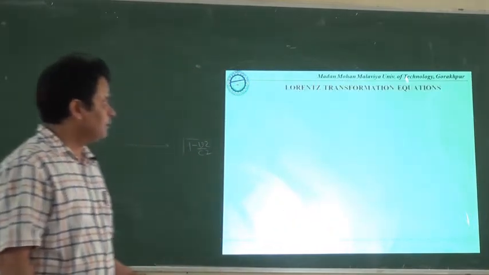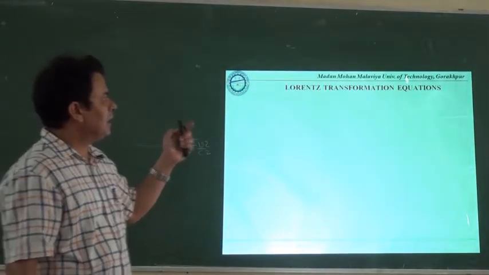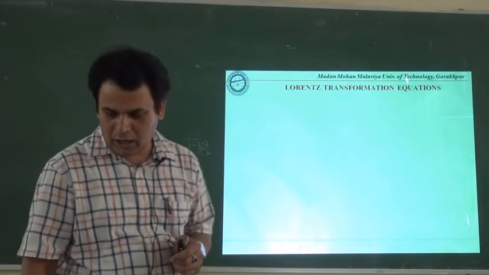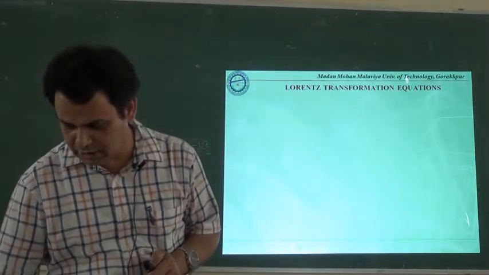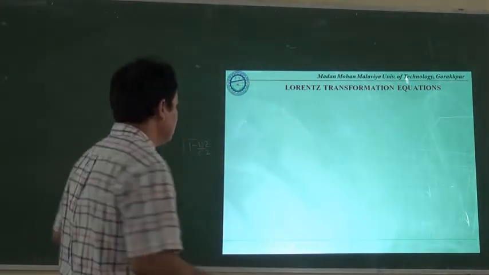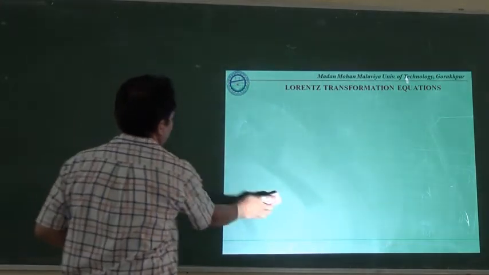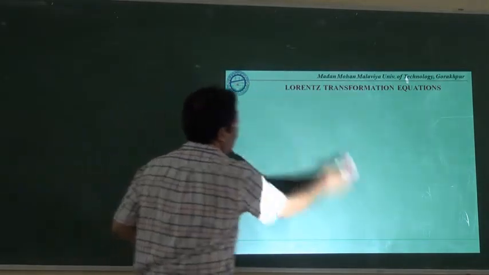So let us see first what the Lorentz transformation equation is, and how the Lorentz transformation equations can be derived in the limelight of the postulates of the special theory of relativity.